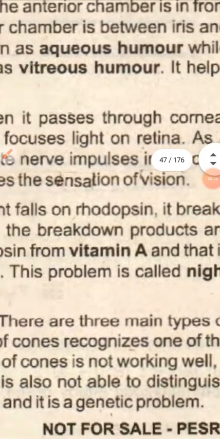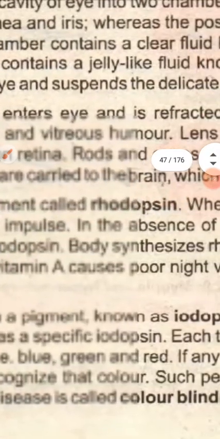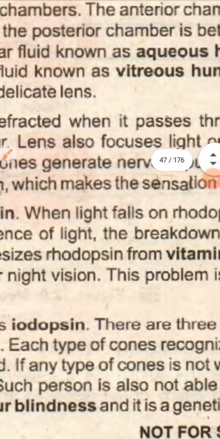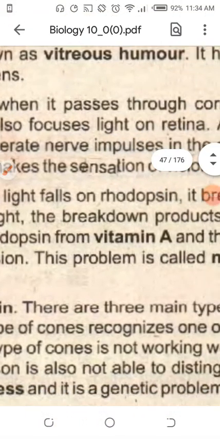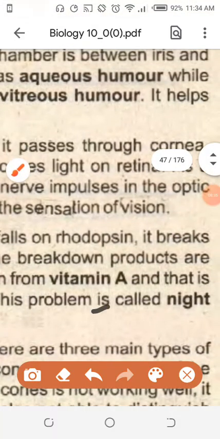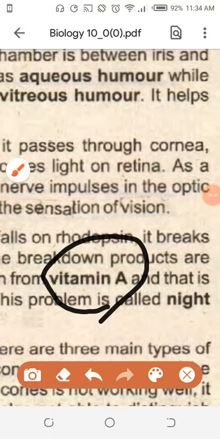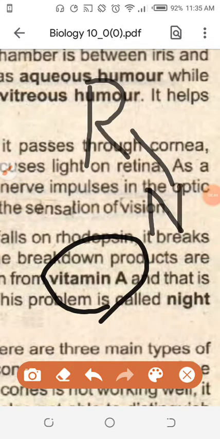When rhodopsin is not present, because who will provide the rhodopsin? Vitamin A. So students, why is vitamin A important? Because you will eat vitamin A, the vitamin A will create the rhodopsin, and the rhodopsin will create the nerve impulse in the rod-shaped cells, and then you are able to visualize.